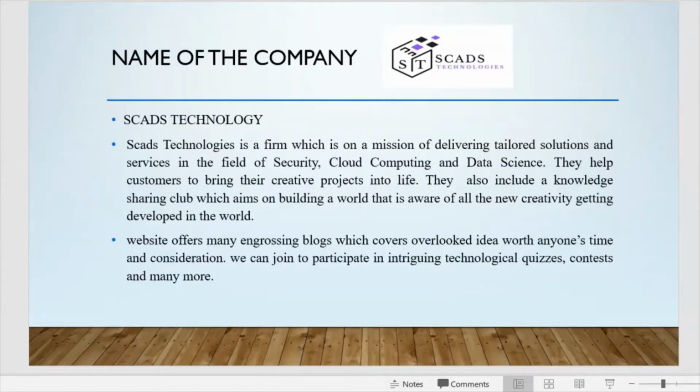It is a firm on a mission of delivering solutions and services in the field of security, cloud computing, and also data science. They help customers bring their creative projects to life. They also include a sharing club which aims at building a world that is aware of all the new creative things being developed. This website also offers various types of blogs, quizzes, technical contests, etc. One can participate in these quizzes and gain a tremendous amount of knowledge.